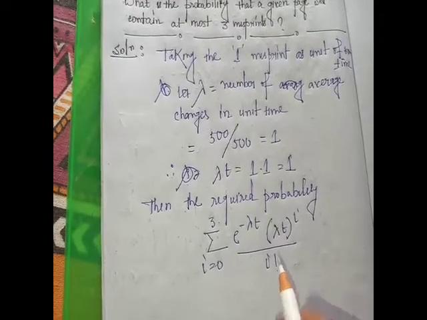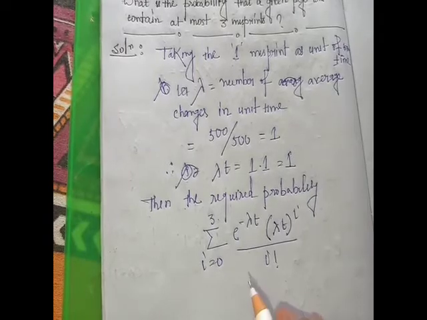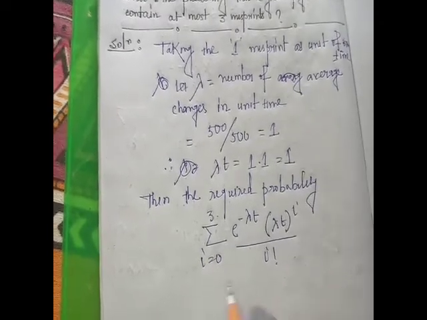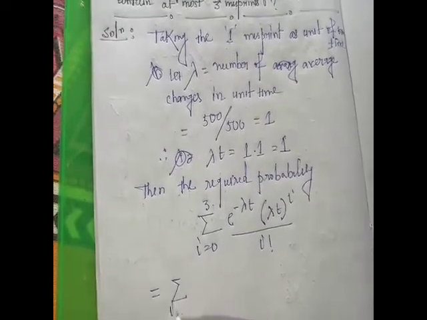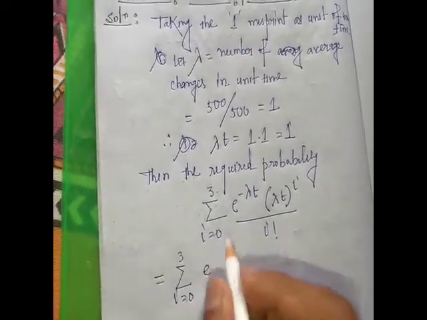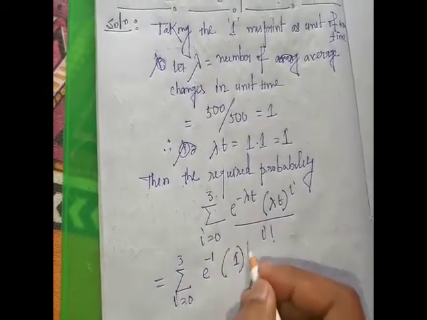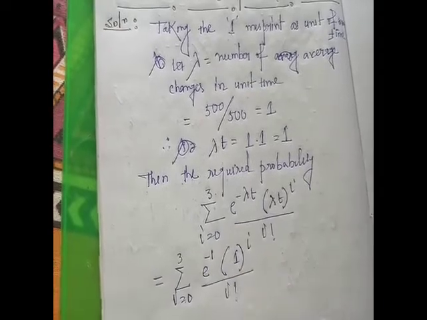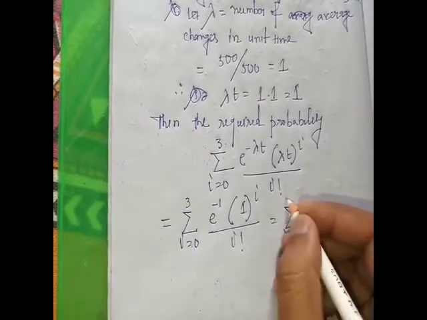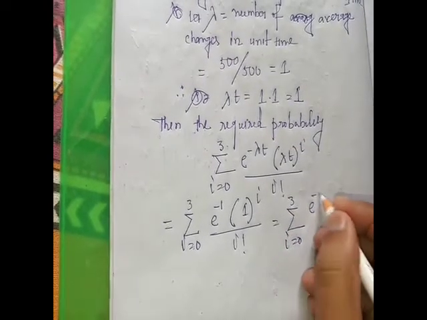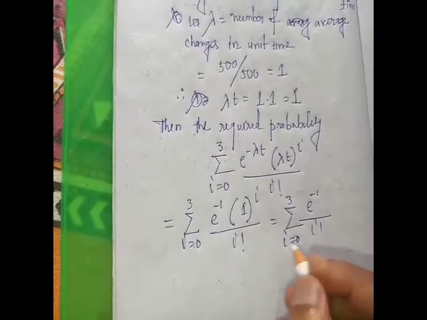So P(x equal to 0) means i equal to 0, plus the probability for i equal to 1, i equal to 2, and i equal to 3. Now we put the values lambda t equal to 1, with i from 0 to 3: e to the power minus 1, 1 to the power i, by i factorial, which is e to the power minus 1 times 1 by i factorial.